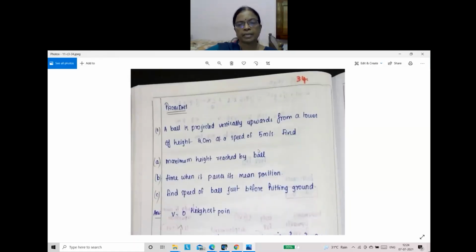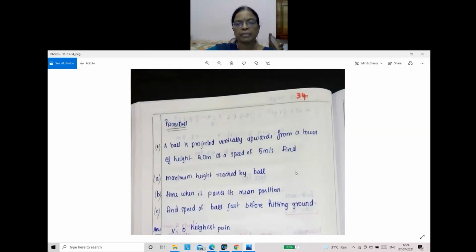A ball is projected vertically upwards from a tower of height 20 meter at a speed of 5 meter per second. Find the maximum height reached by the ball, the time taken when it passes its mean position, and the speed of the ball just before it hits the ground. So first you have to tell what all values are given. Ball is projected vertically upward. Upward motion you can take positive, downward motion you can take negative.